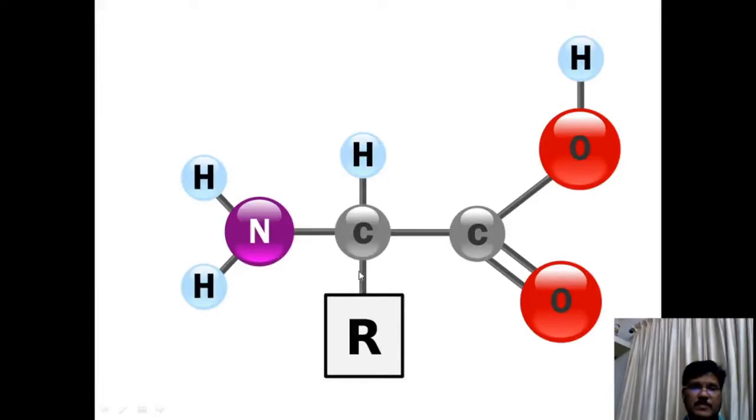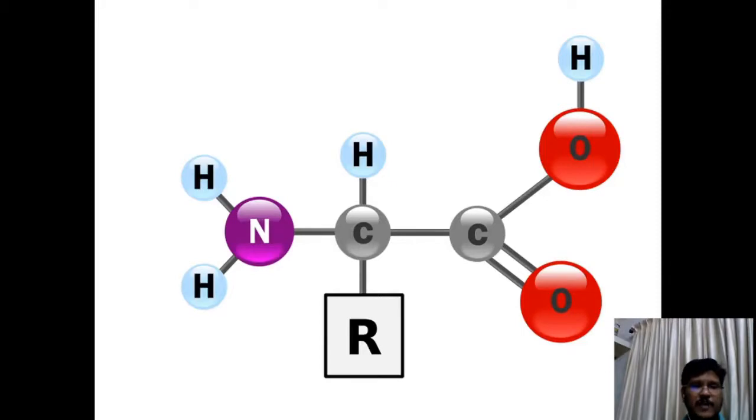In this alpha carbon atom, 4 different groups are linked. Because of the presence of the alpha carbon atom, all amino acids are called alpha amino acids.